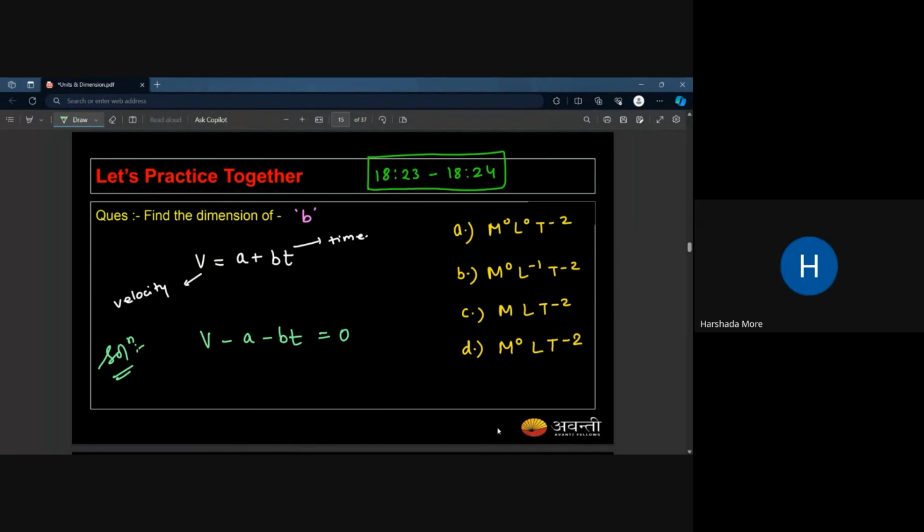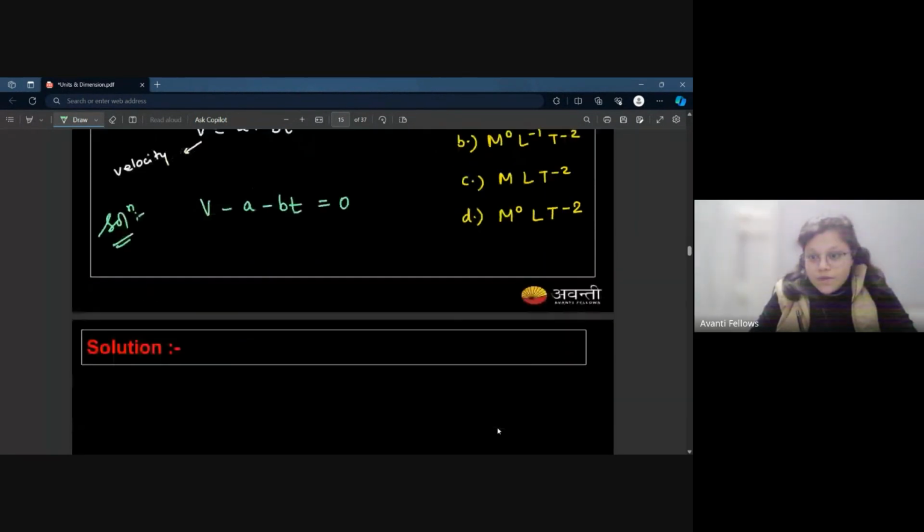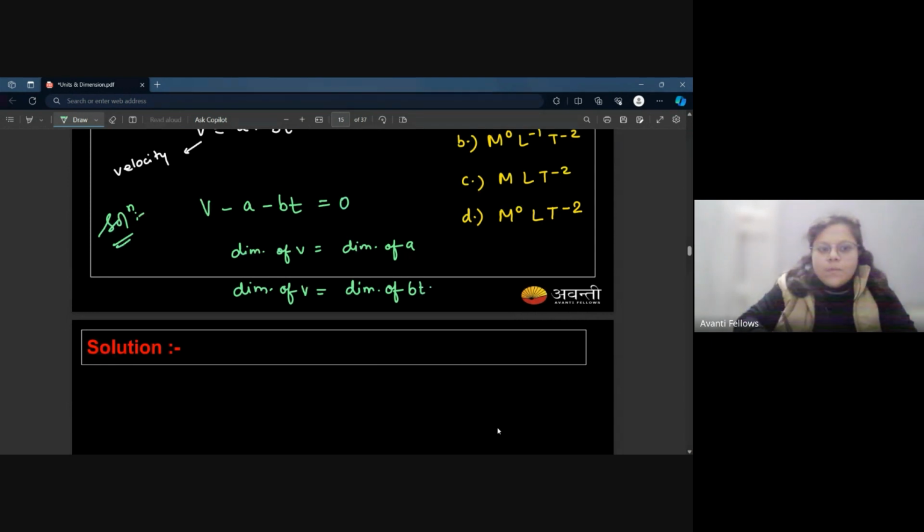I just told you that you can subtract or add only the like quantities. If I am subtracting these a and bt from v, then I can write that the dimension of v is equal to the dimension of a, and the dimension of v is equal to the dimension of bt. I can write it like this, yes or no?